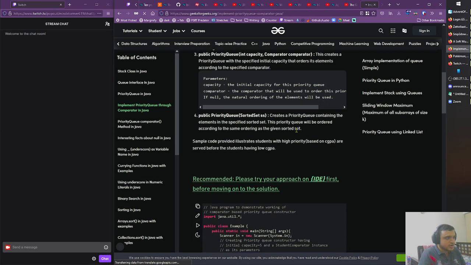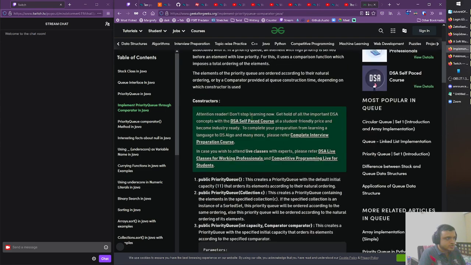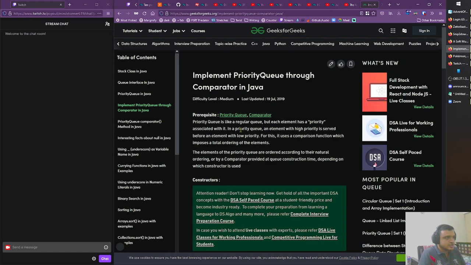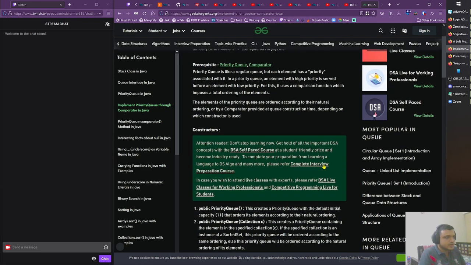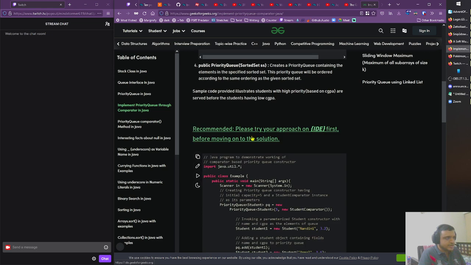Oh, GeeksforGeeks. Okay, but it's fine. Let's quickly look at this. Please try your approach. What is the question? This website is so bad. Regular queue, each element has a priority. High priority is served. Comparator orders its elements according to the specified comparator.